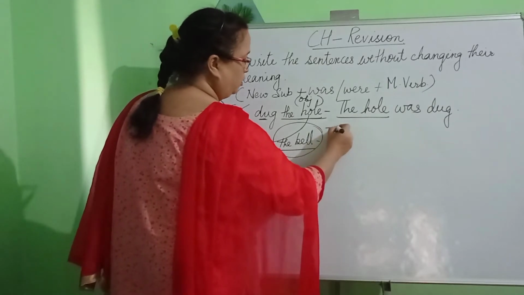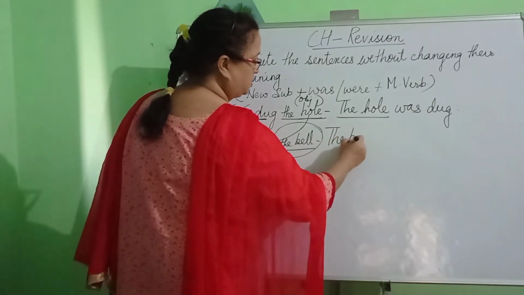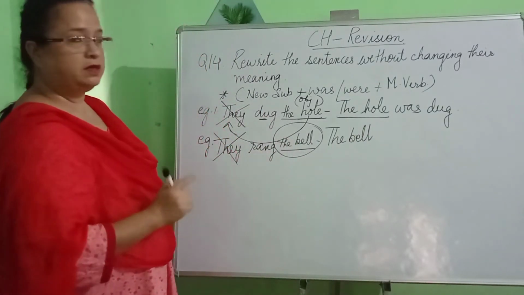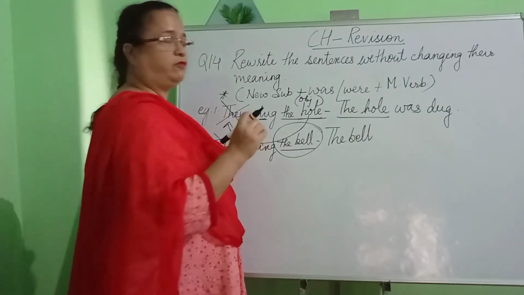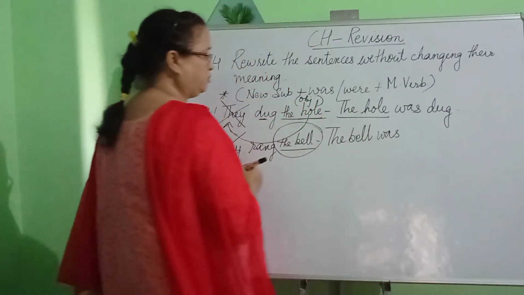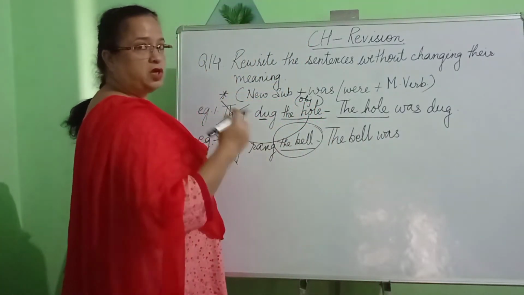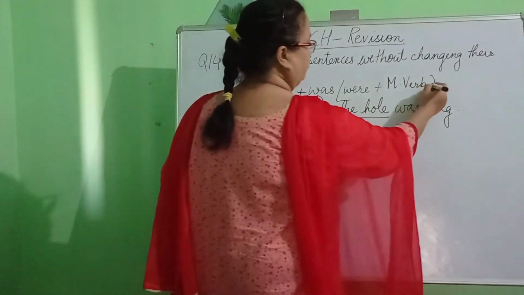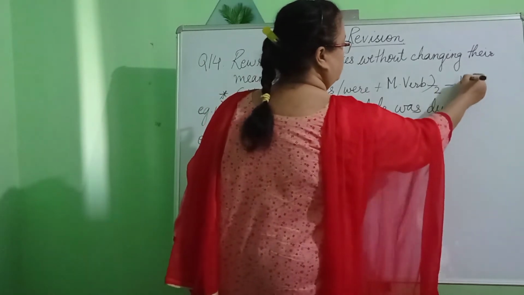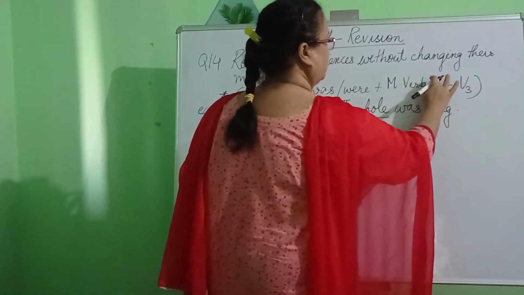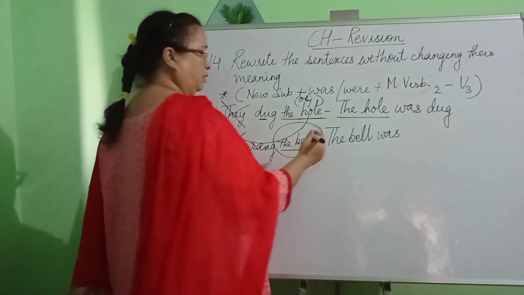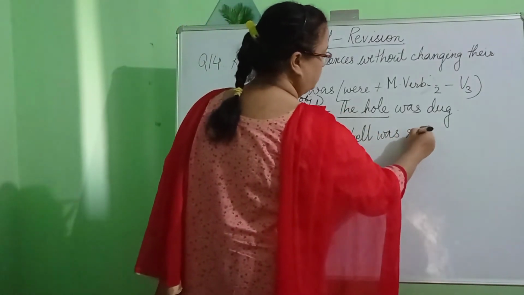So the bell will be written in the subject place. Since it is in the singular form, we will be using was. And after writing was, we have to change the verb. We will be changing the verb which is already in the past tense form to the V3 form. So rang will become rung. The bell was rung.